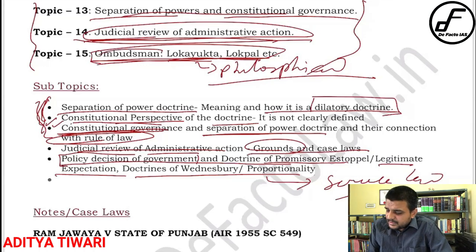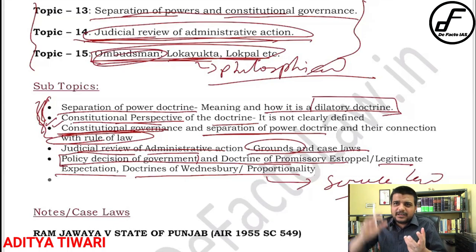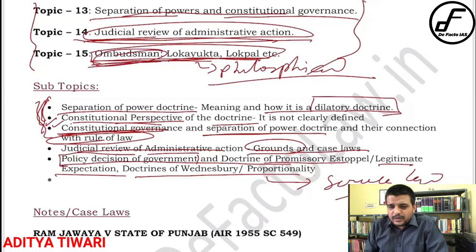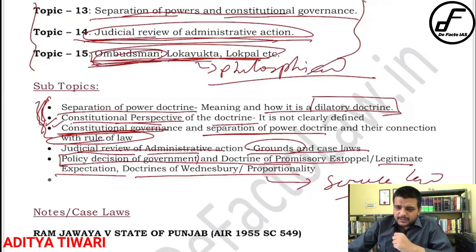The ombudsman is basically a friend of the people. Before going to court, there is one more authority between the administration and the court, and those authorities are basically the ombudsman. That is the perspective you should understand.